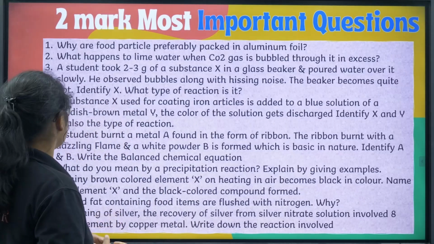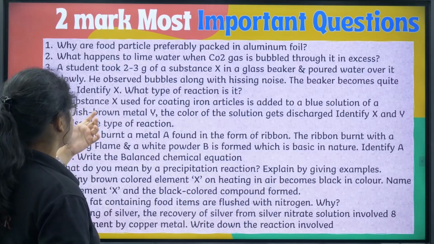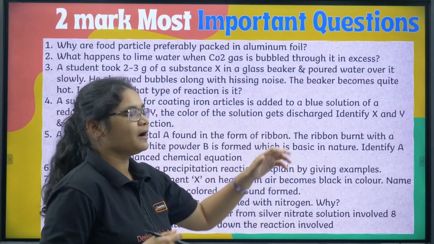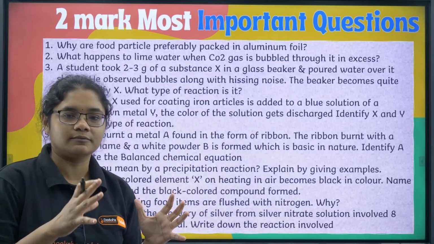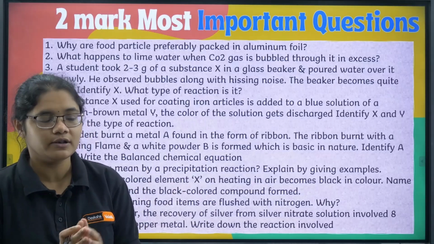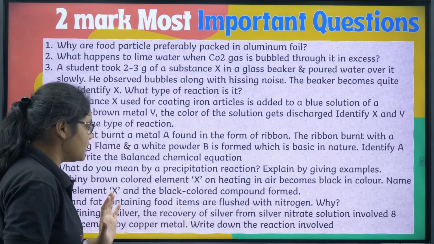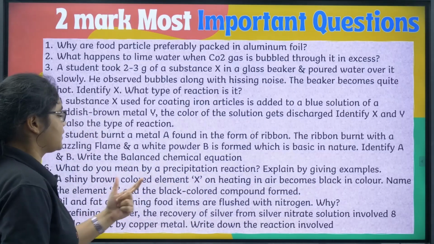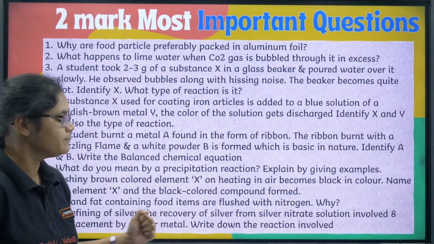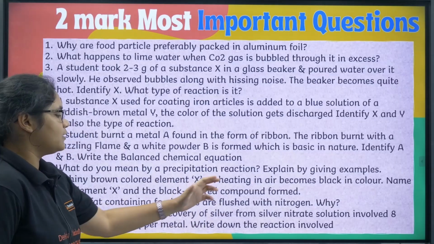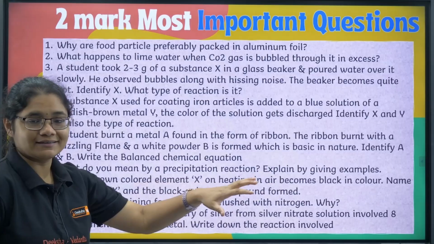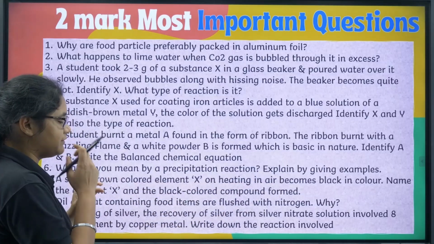Next, for example, you can see a substance X is used for coating iron, and this is from galvanization and so on. These types of questions will be asked. What is a precipitation reaction? You should remember the colors of the compounds. Next, oil and fat are flushed with nitrogen gas to prevent rancidity, and all these questions are very important.